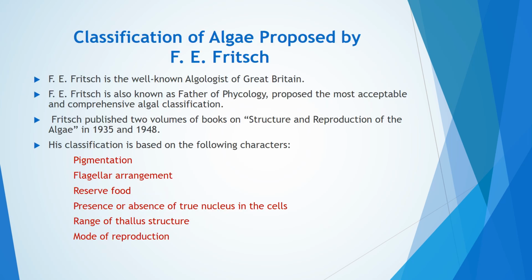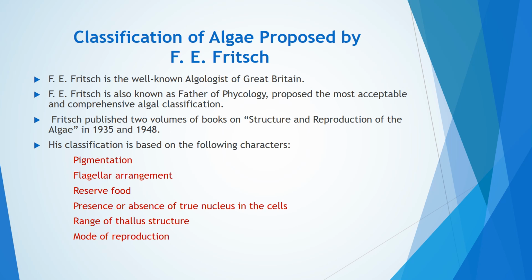We are going to see about classification of algae proposed by F.E. Fritsch. F.E. Fritsch is the well-known algologist of Great Britain. He is also known as father of phycology. He proposed the most acceptable and comprehensive algal classification. Fritsch published 2 volumes of books on structure and reproduction of algae in 1935 and 1948.